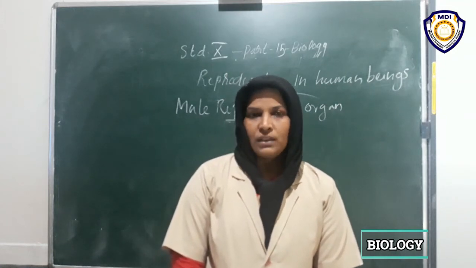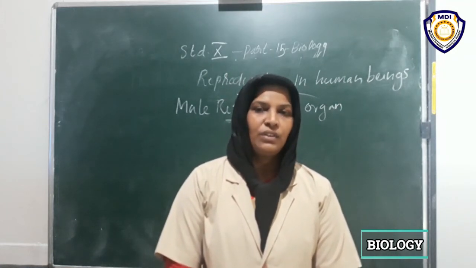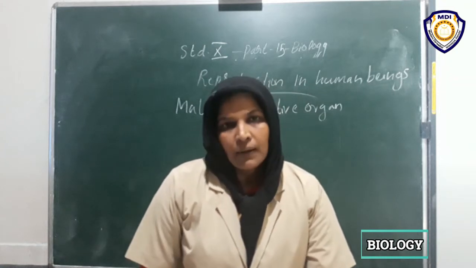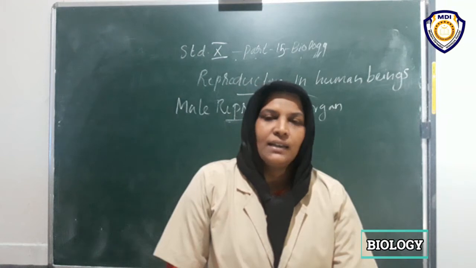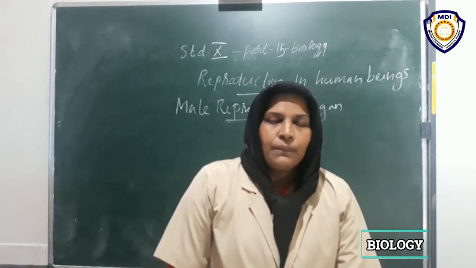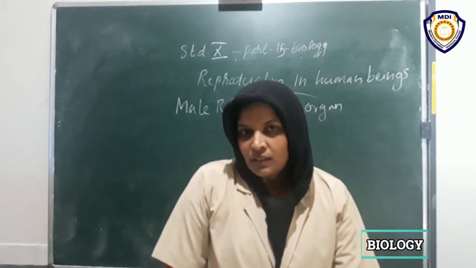Then along the pathway, it is connected with the urinary bladder. Find out where the urinary bladder is. Then this tube is connected with the urethra.